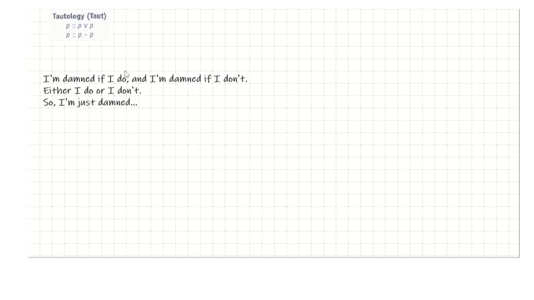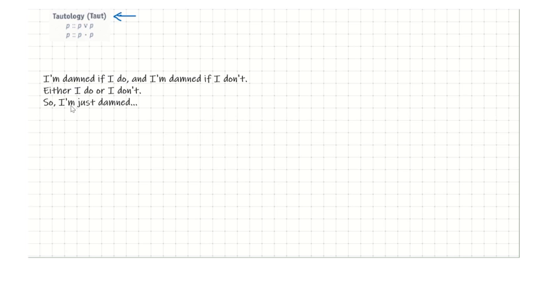Let's start by taking a look at an argument like this, which is a very common thing that people say all the time. I'm damned if I do and I'm damned if I don't. Either I do or I don't, so I'm just damned. This is, of course, constructive dilemma, but as we see, we can't complete the proof of this argument without taut.